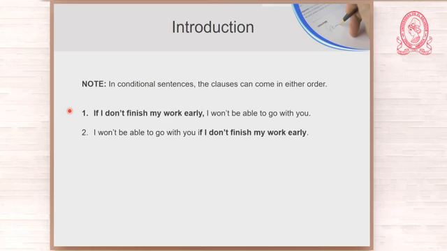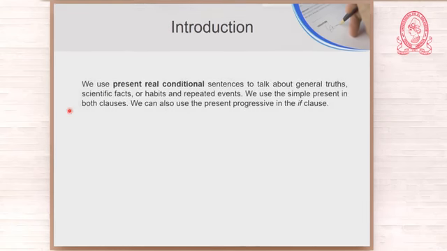Now, what is the use of conditional sentences? Let us begin with this. We use present real conditional sentences. Remember, we are talking about present real. So, in other words, they occur or they may occur in the future. We use present real conditional sentences to talk about general truths, scientific facts, or habits and repeated events. We use the simple present in both clauses. We can also use the present progressive in the if clause.